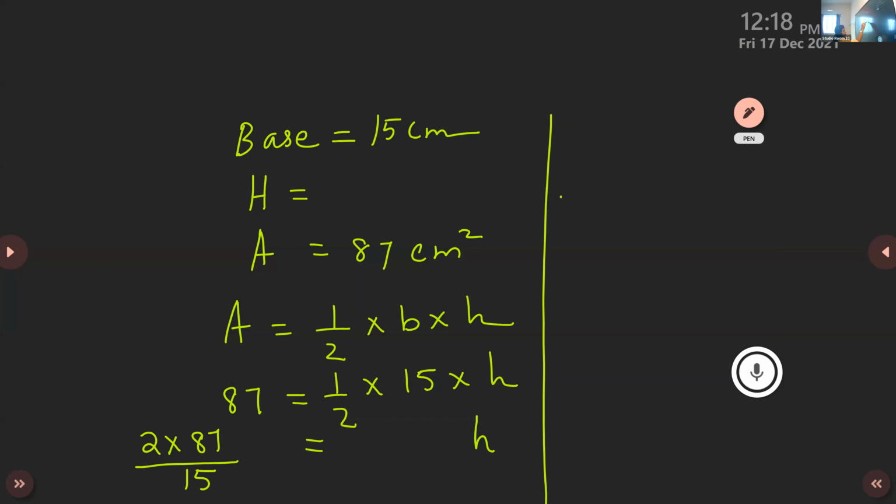You will get h is equal to 174 by 15. Find out the answer. Ma'am, 2 into 87 means we have to double it, right? Yes, multiply by 2. That's it. Then divide by 15. Find out the answer. Okay.